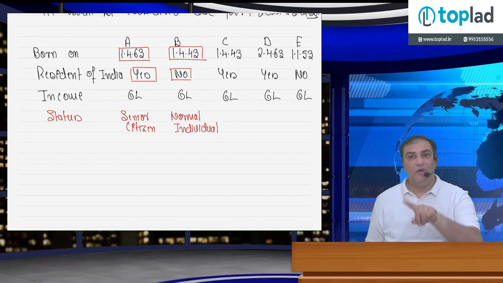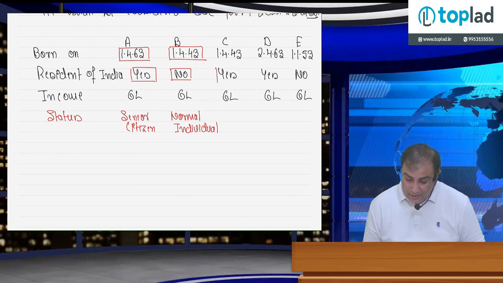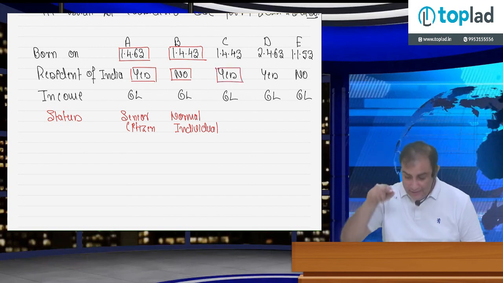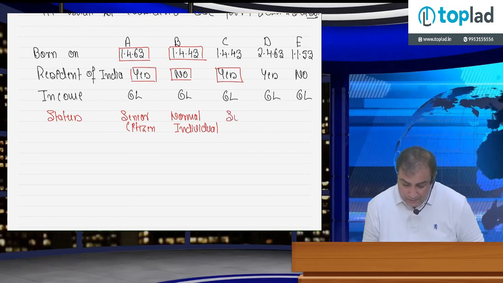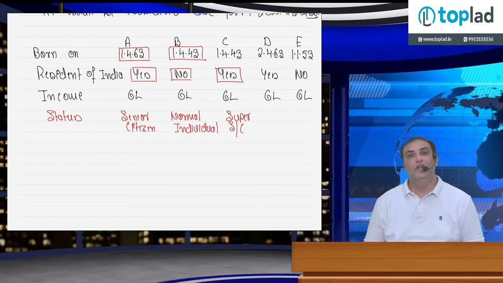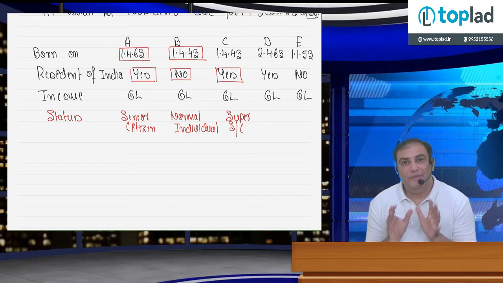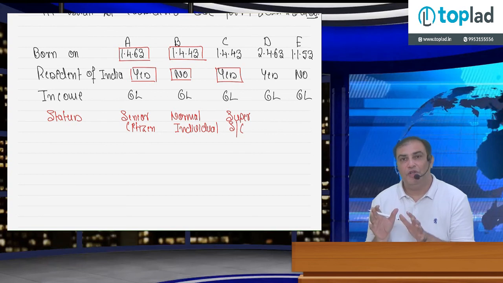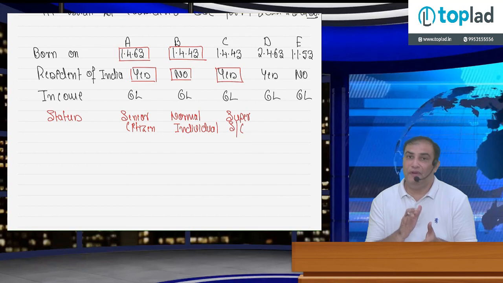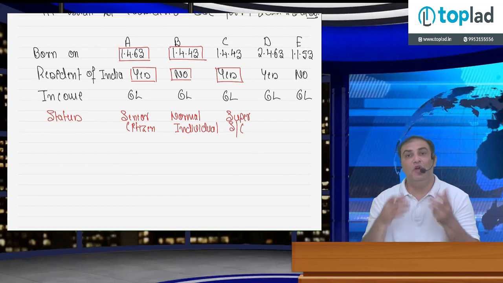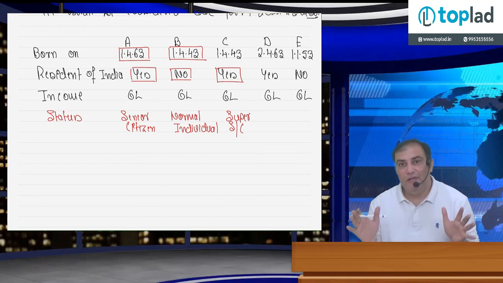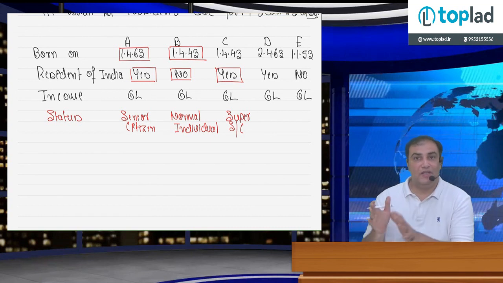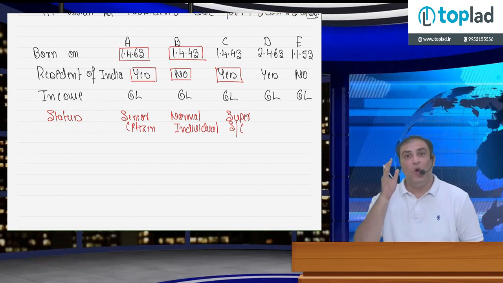Mr. C, 1/4/1943, CBDT circular applies, and he is resident of India also. Yes, in this situation he is super senior citizen. So do not follow CBDT circular in isolation. First you have to check whether or not such individual is resident of India. If individual is non-resident, forget the age, he cannot be considered as senior citizen or super senior citizen. He shall be called normal individual, on which normal slab rate, the first slab rate, is applicable.